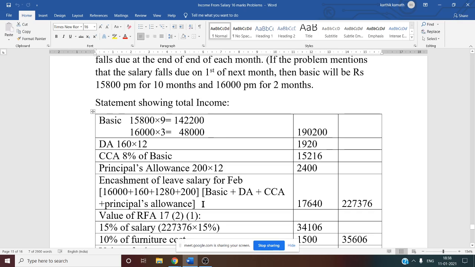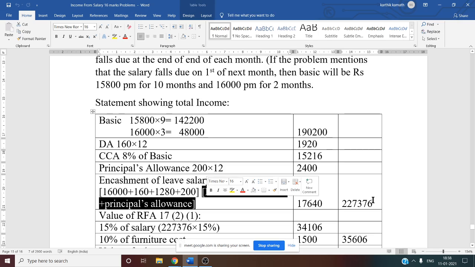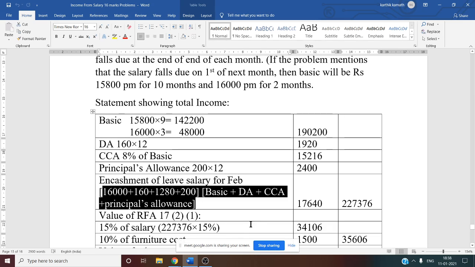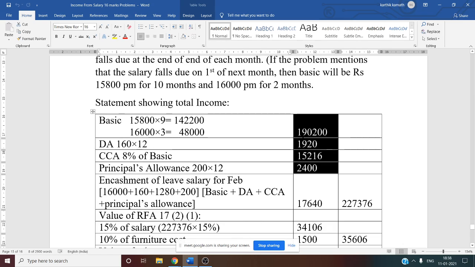So for the purpose of encashment of leave, what do you mean by salary? Salary means all the things. See this? Salary means all the things. That is, basic you have to consider, DA also you have to take, CCA also you have to take, principal allowance also you have to take. So all these things you have to add now. Once you add all these things, you will get the encashment of leave salary.